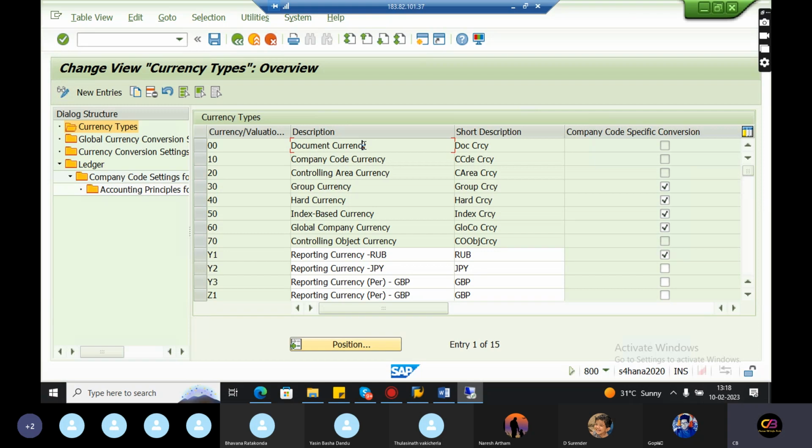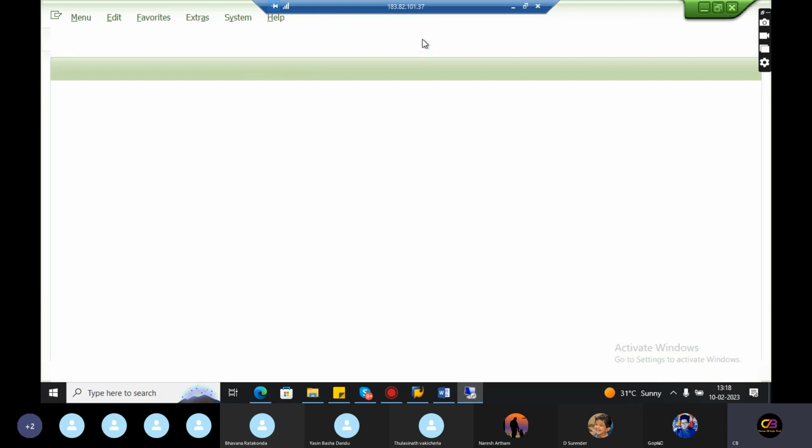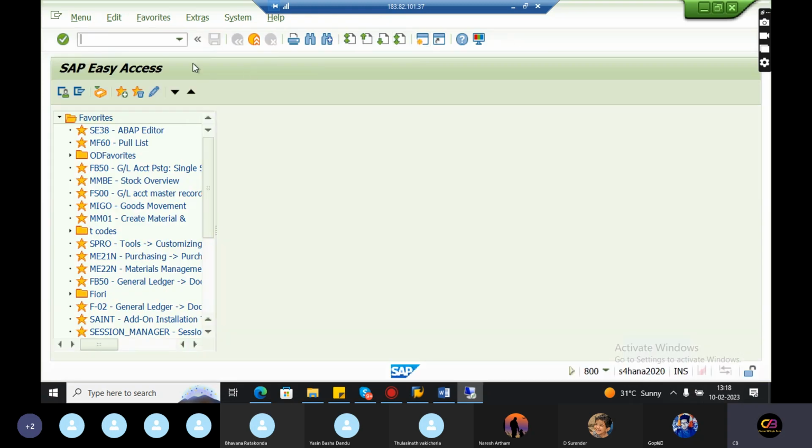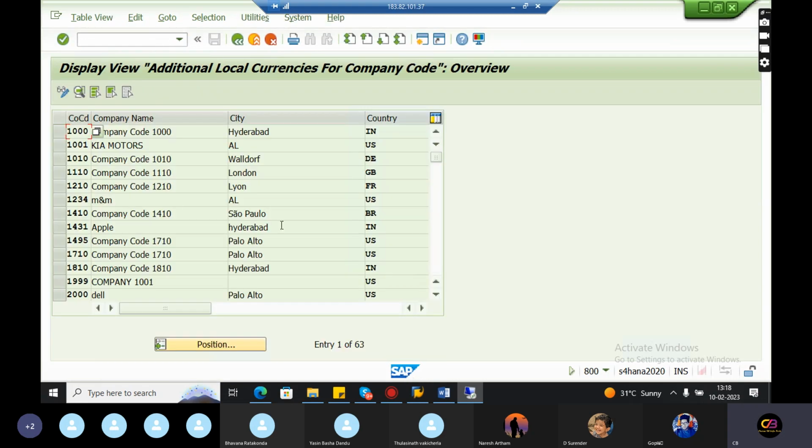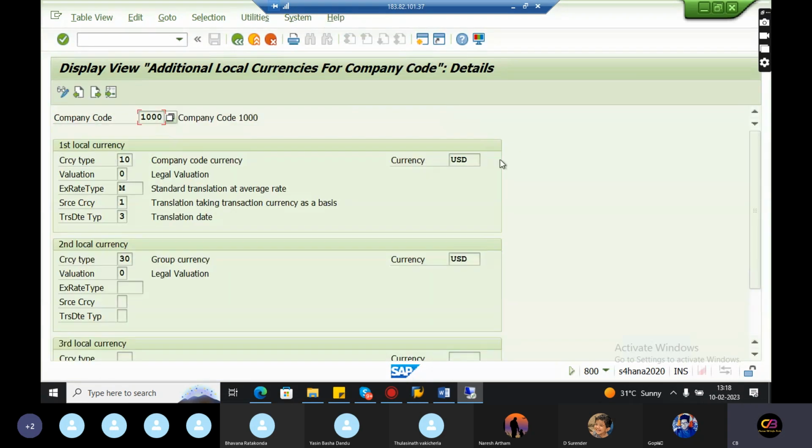This should be maintained in USD because of the fluctuations. Most probably they will maintain USD, or sometimes it's euro also. And in SAP ECC, we can maintain only 2 or 3 currencies. We can give the reporting in only 3 currencies. Maybe the T code for ECC is OKKP, I guess. See, in ECC, we can give the reporting in 3 currencies.